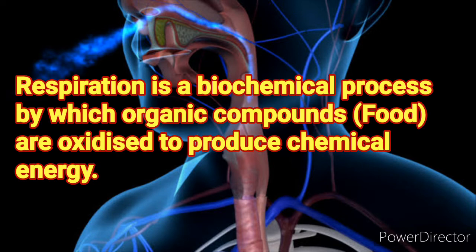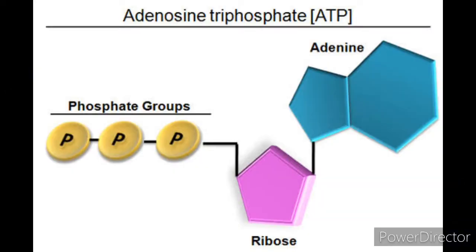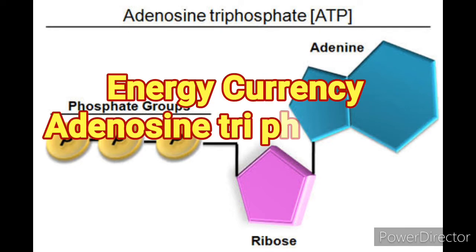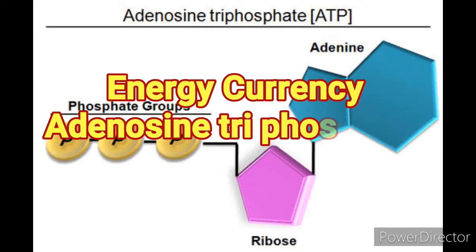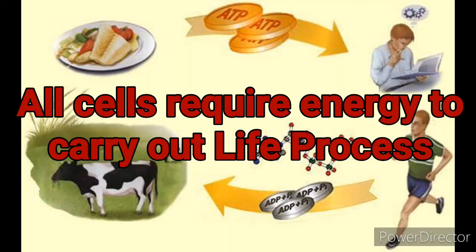Respiration is a biochemical process by which organic compounds, that means foods, are oxidized to produce chemical energy. Energy is released in a stepwise process during respiration. The released energy is trapped in a chemical bond called ATP, that means adenosine triphosphate molecule.